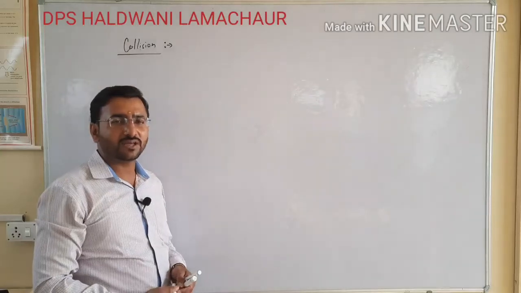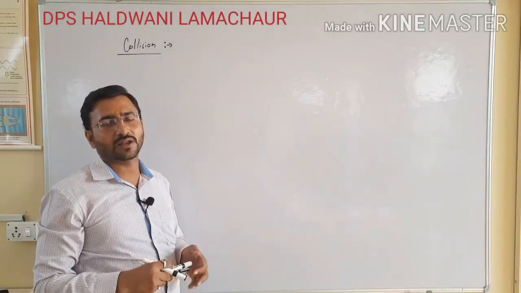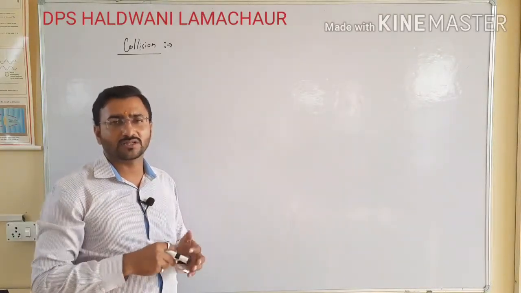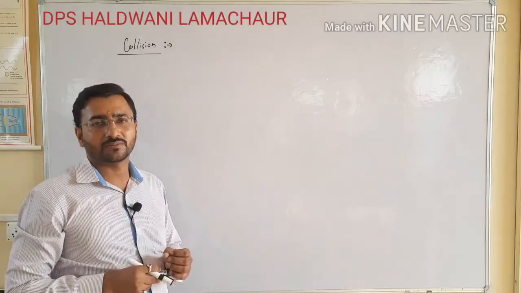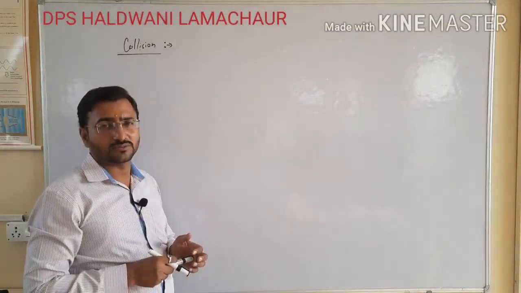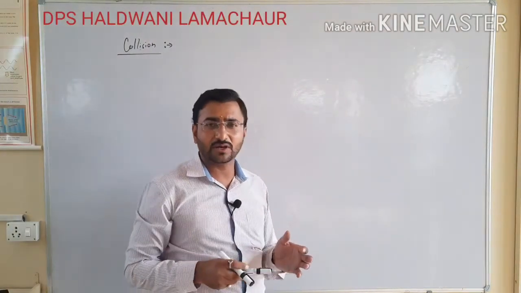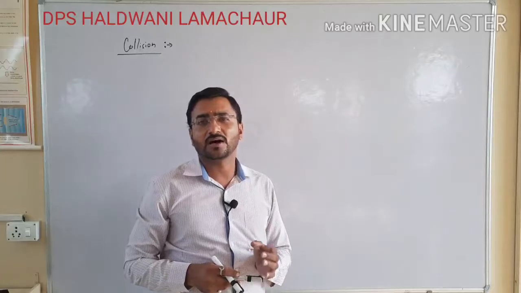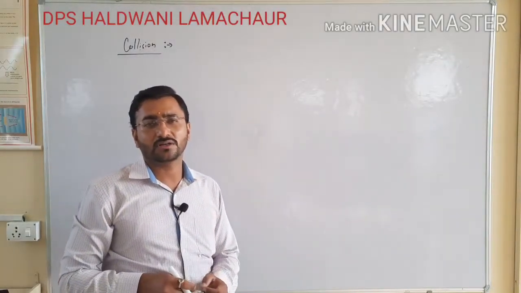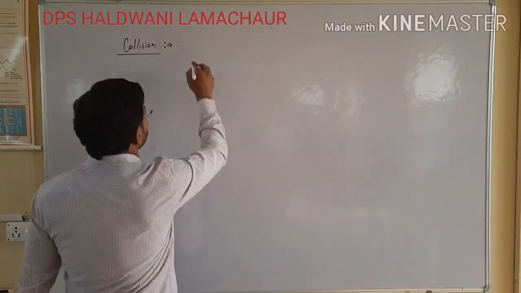Collision means when two objects or two bodies collide with each other and apply an extreme, or you can say a greater amount of force to each other for a small time. That phenomenon is called collision. These two objects, when they collide with each other, apply a larger force to each other for a short time. So this is the definition of collision: